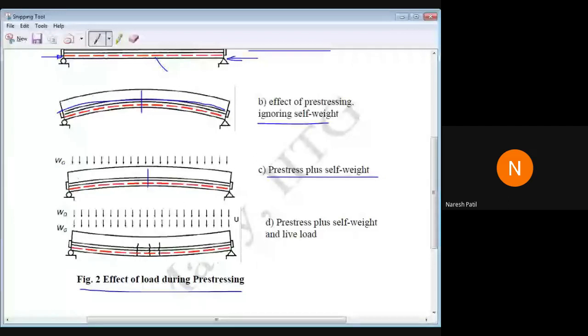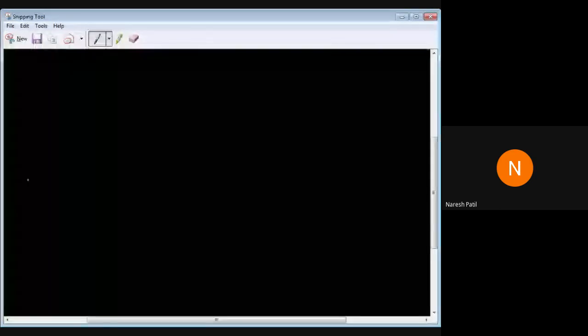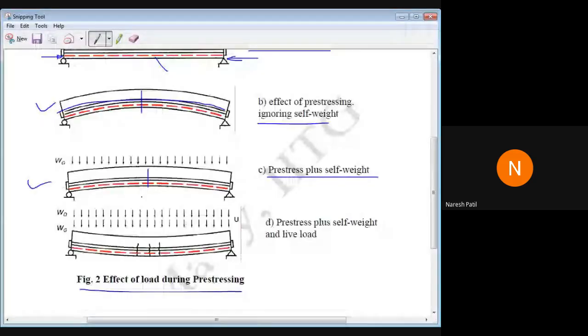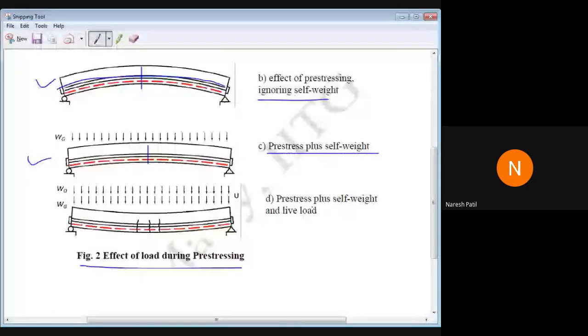Means क्या हो रहा है? The stressing is done, and when it is released, the cables are released, and the beam will be in this condition. And when the load is applied, that is self-weight, so what will happen? It will try to regain its original position. Then after that we have pre-stress plus self-weight and live load.